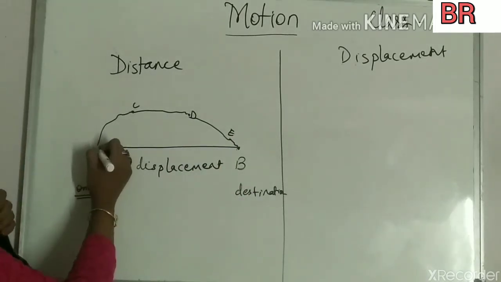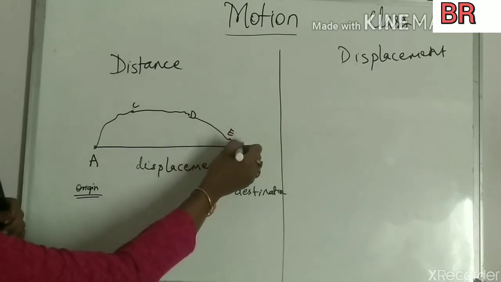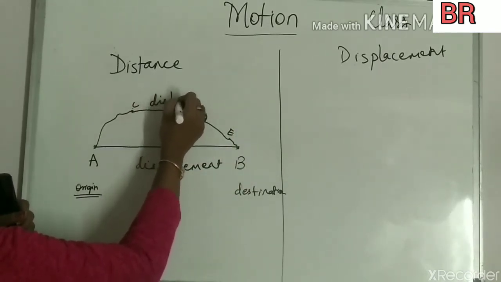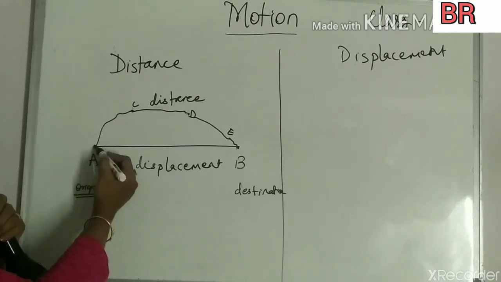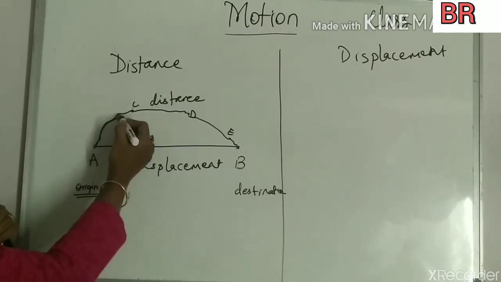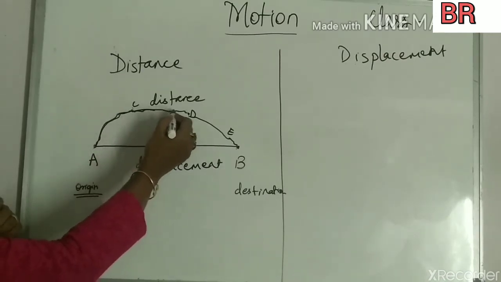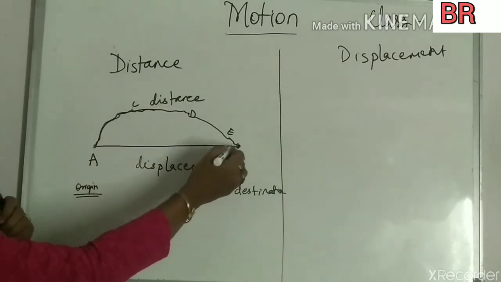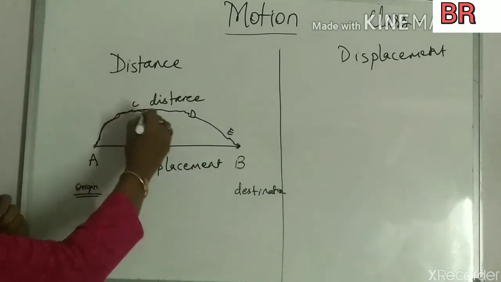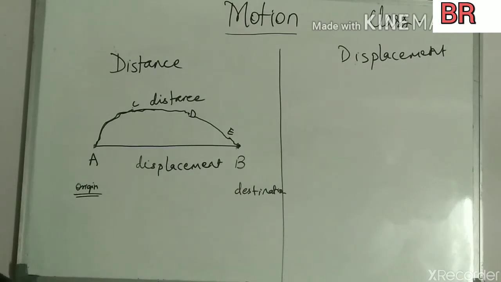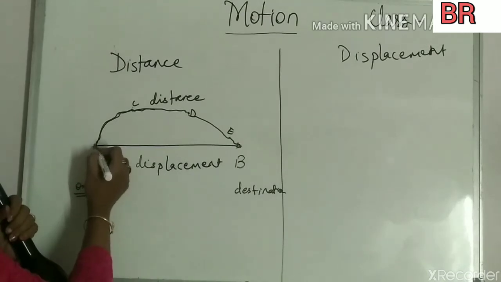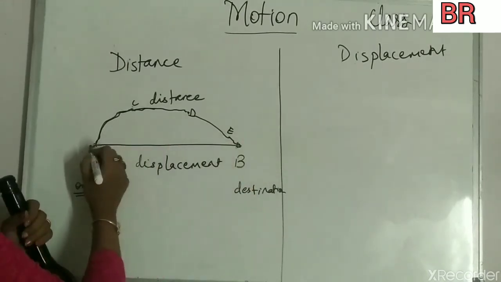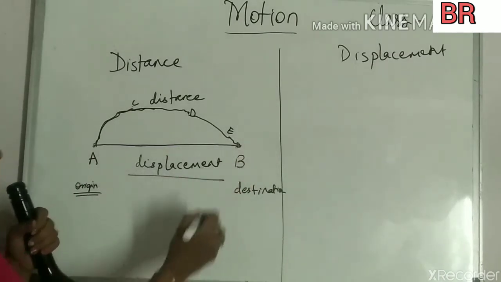Whereas if the person is going from A to C, C to D, D to E, and E to B, this is the total distance covered by the body. So what is the main difference between distance and displacement? Distance is the actual path length covered by a body from the origin to the final point, whereas the shortest path length from origin to final destination is known as the displacement.